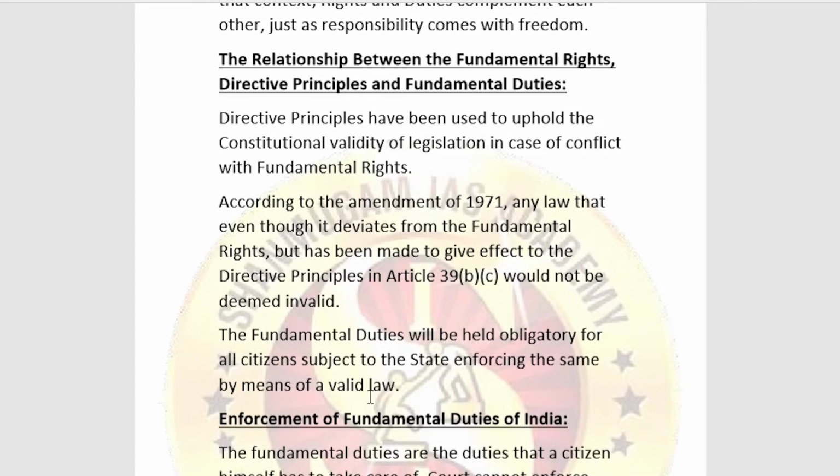So now we will move into this. According to the amendment of 1971, any law that, even though it deviates from the fundamental rights, has been made to give effect to the directive principles in article 39b and c would not be deemed invalid. This is what is said under article 39b and c, and the amendment has been made. Even though it deviates from the fundamental rights, the fundamental duties will be obligatory here for all the citizens, subject to the state enforcing the same by means of the validity of the law.